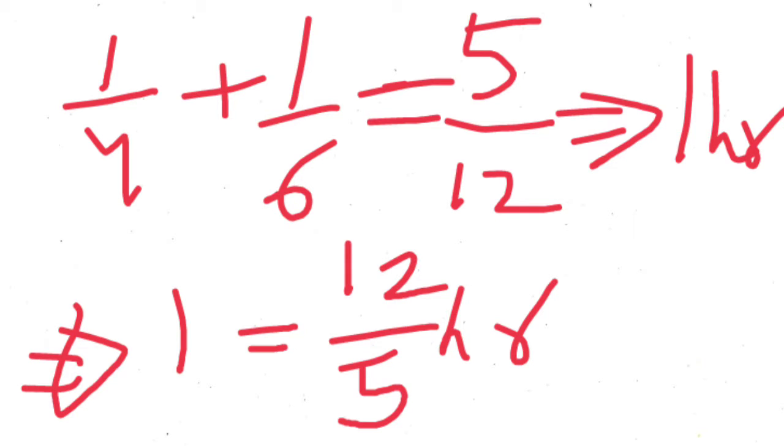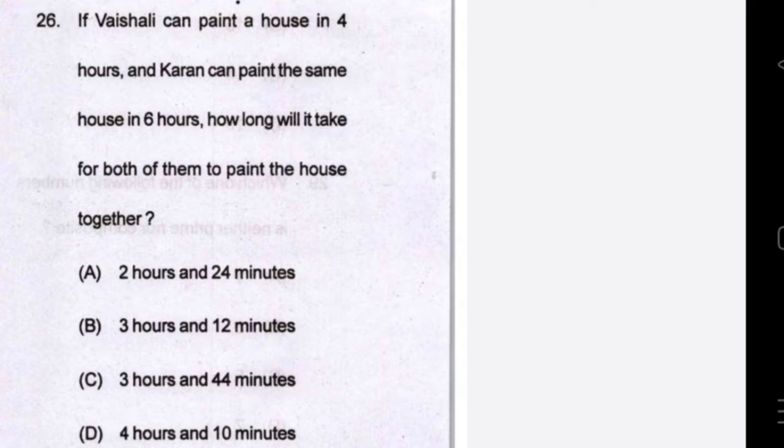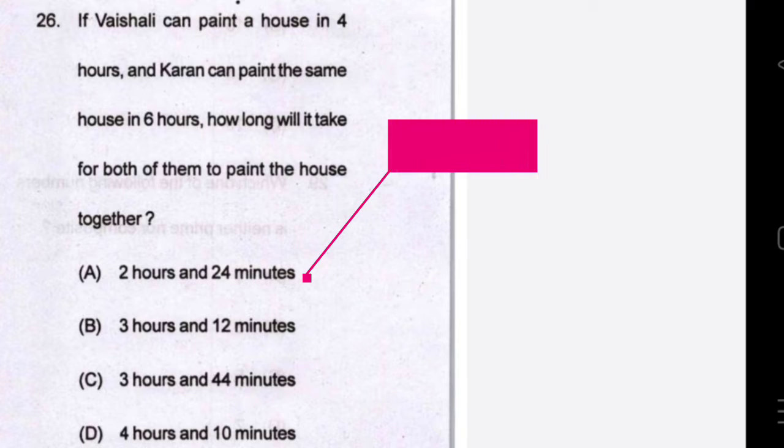So if together they paint 5/12 of the total in 1 hour, then the whole painting will be done in 12/5 hours, which is 2 hours 24 minutes. So the answer is A, that is 2 hours 24 minutes.